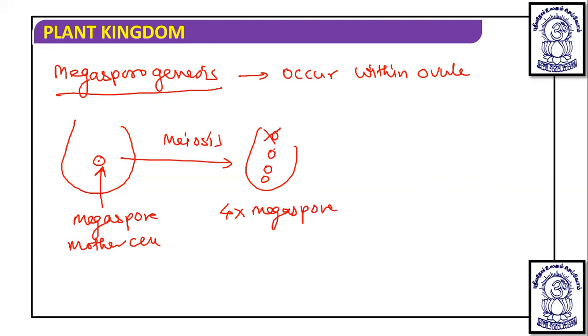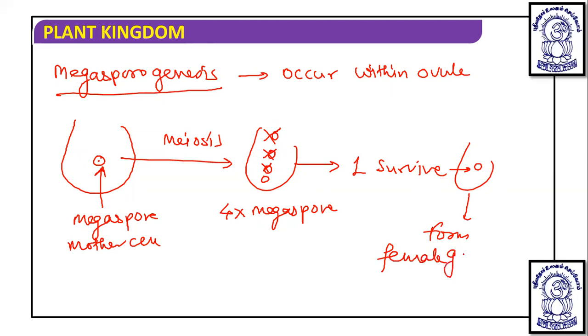Three degenerate and one survives. This surviving one forms the female gametophyte or embryo sac.